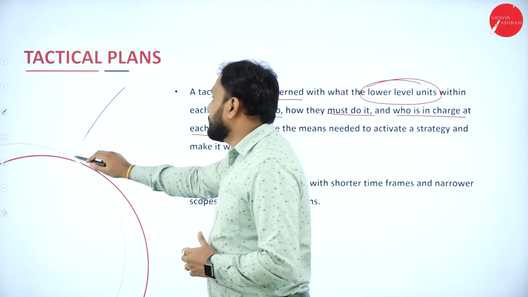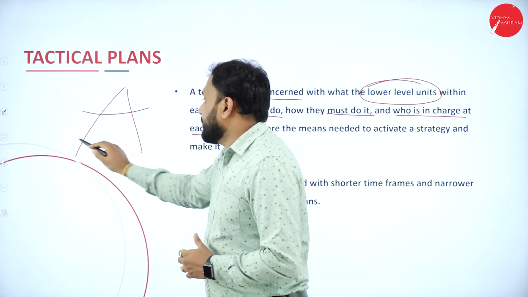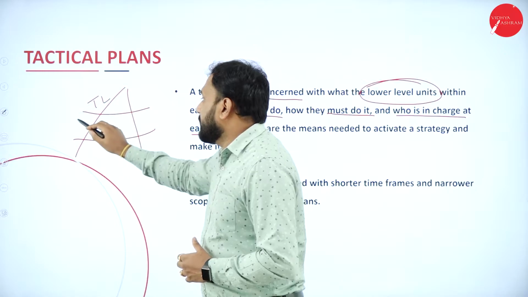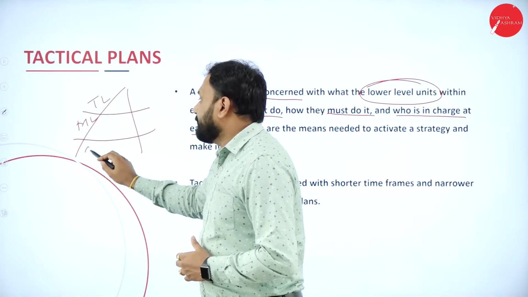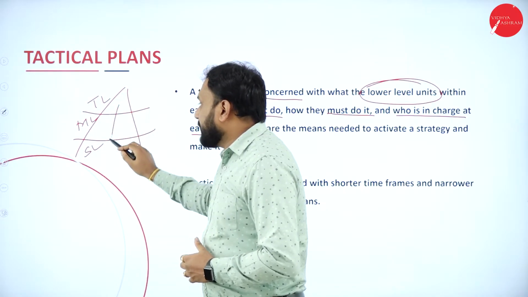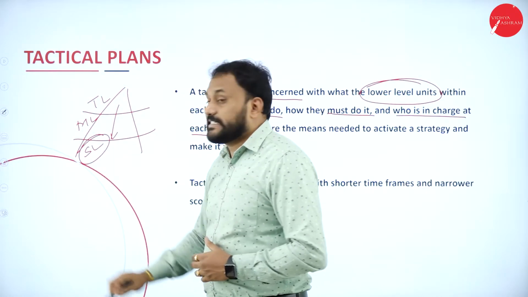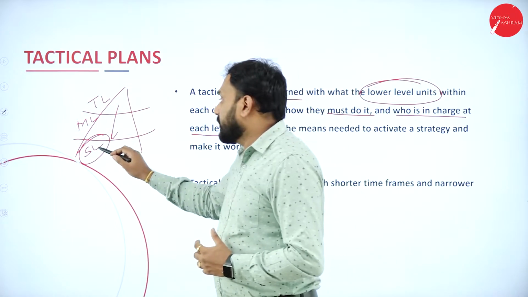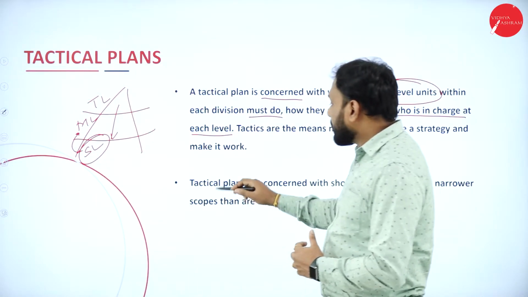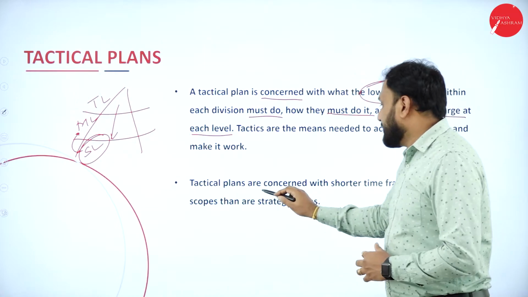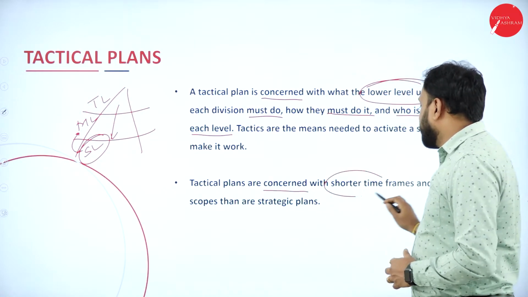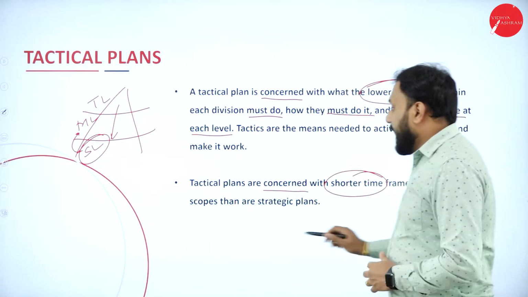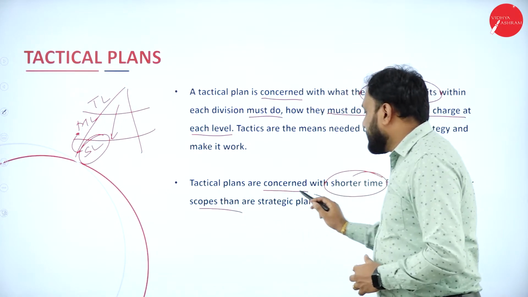Now here we have these levels of management, isn't it? That is, we have the top level, then the middle level, and then the supervisory level. The tactical plan is for the supervisory level, that is, who is in charge and what exactly the work they should do. Tactical plans are concerned with a shorter time frame and narrower scope than the strategic plan.